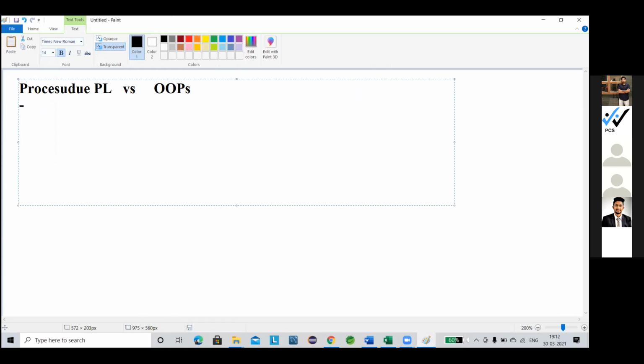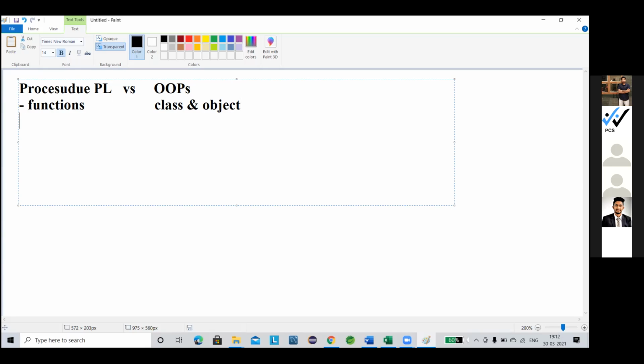In the procedure programming language, everything we implement using functions. In object-oriented programming, there is the concept of class and object. I think all of you know about it, because Java has this concept, but Python does not follow the true object-oriented system.